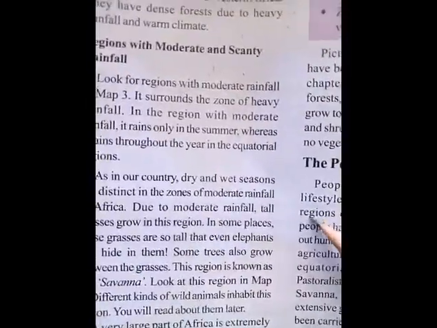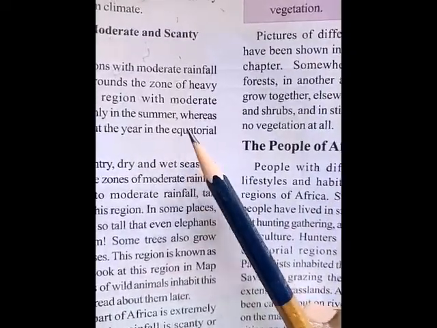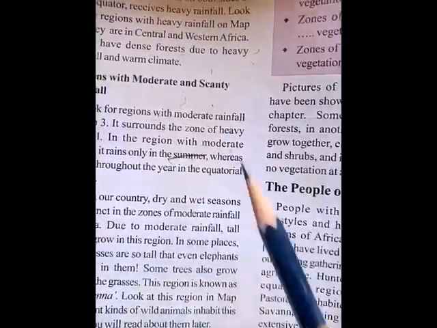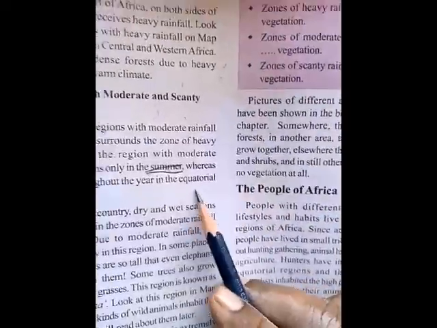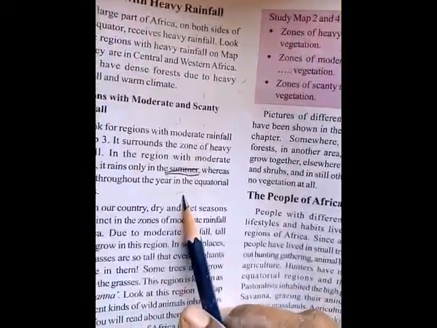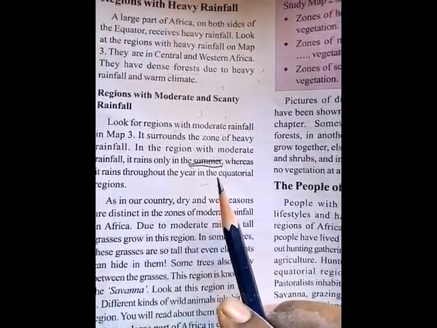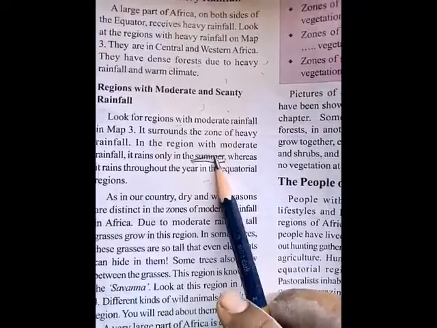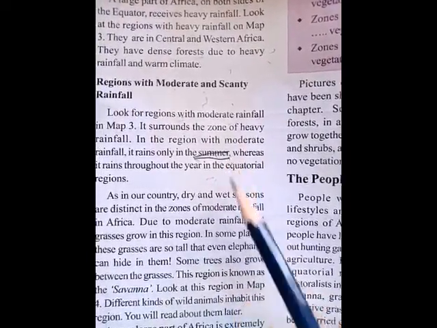In the region with moderate rainfall, it rains only in the summer, whereas it rains throughout the year in the equatorial regions. Okay. In the equatorial region, rainfall will be there throughout the year, but in the moderate regions the place receives rainwater only in the summer.